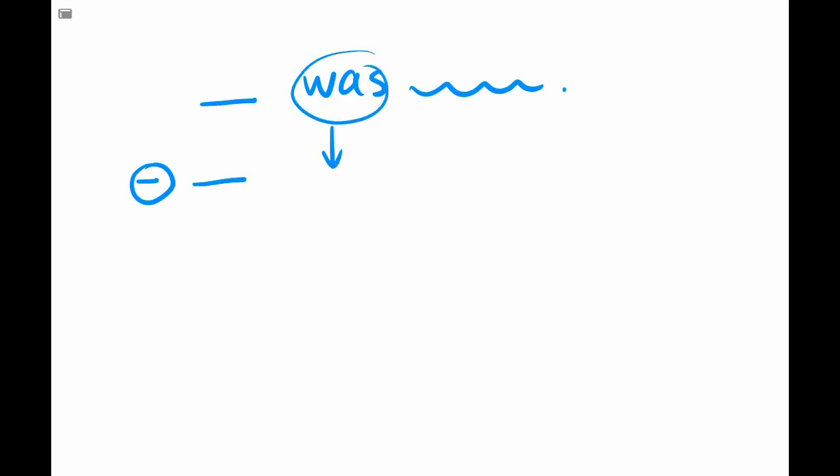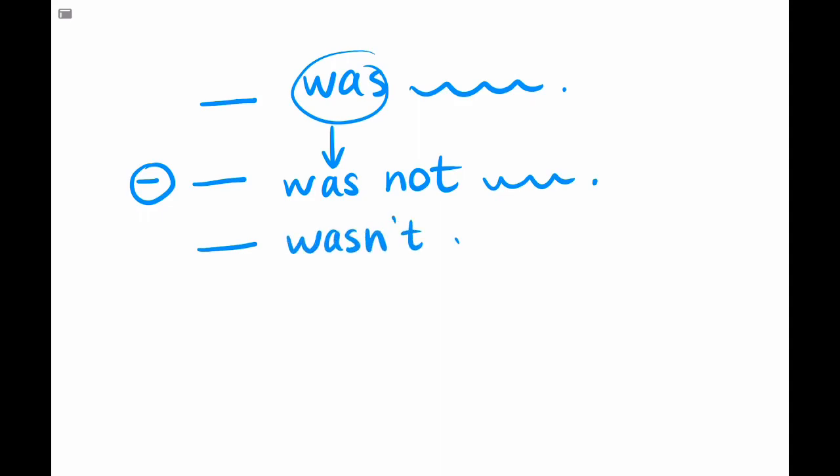If there is a strong verb in the sentence, and the strong verb is the verb to be, so for example, we have the verb was in the sentence, we will not use an auxiliary. It will make the negative form itself, so we can say something was not, add a complement and a period. We can also say wasn't. Was not and wasn't are exactly the same thing.